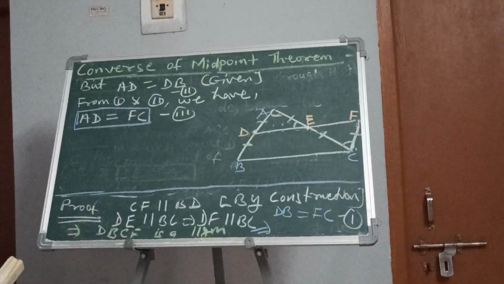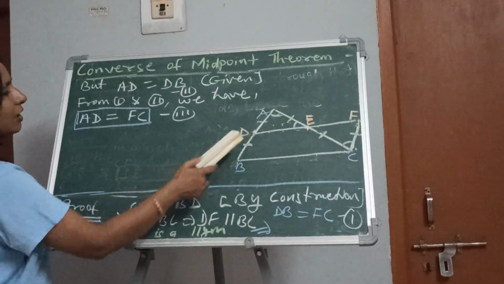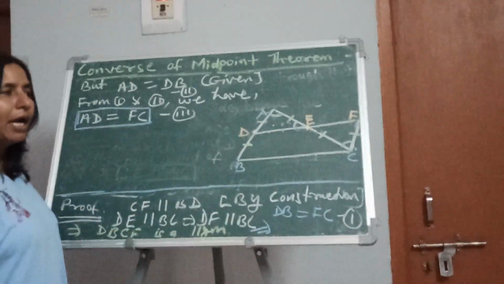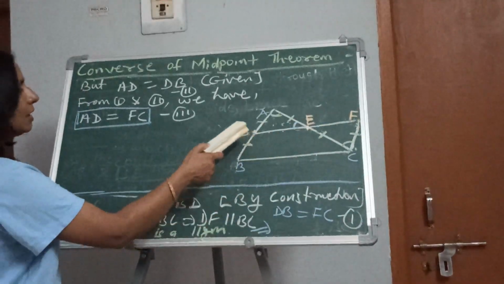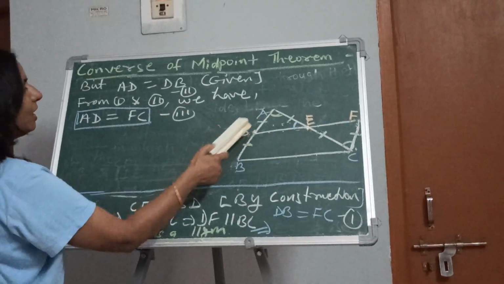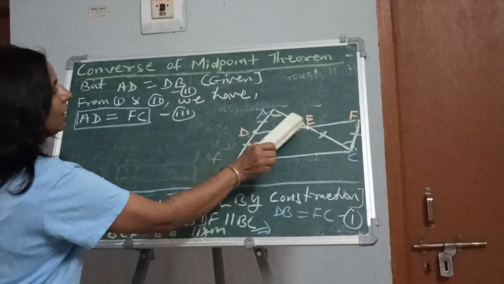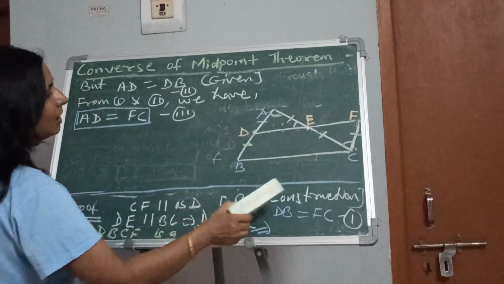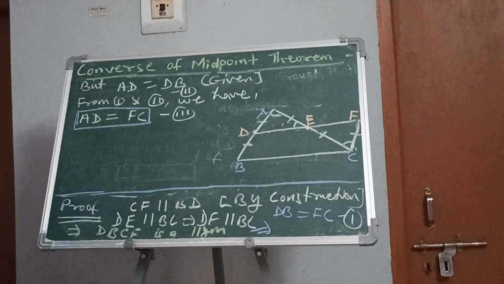So till now we have done two things. First of all, we have just proved that quadrilateral DBCF is a parallelogram, and from there we got that DB is equal to FC, and then we found out that AD is equal to FC. Now let us take these two triangles. Which one? ADE and CEF, or CFE, whatever.